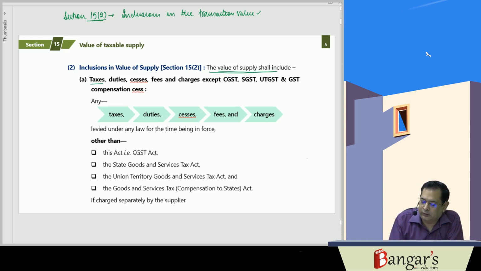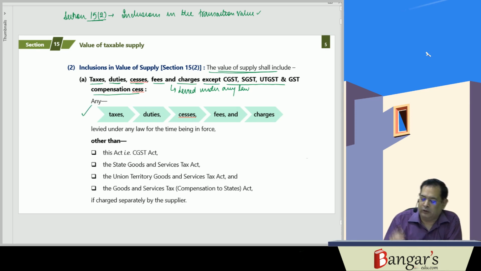The taxes, duties, cess, fees, and charges, which are levied under any law, other than CGST, SGST, UTGST, and GST compensation cess.